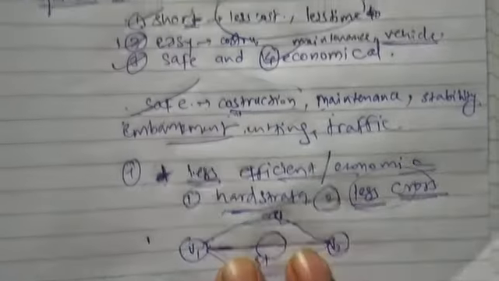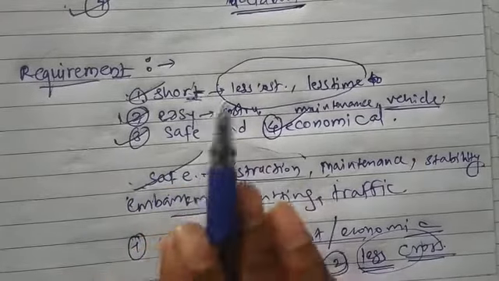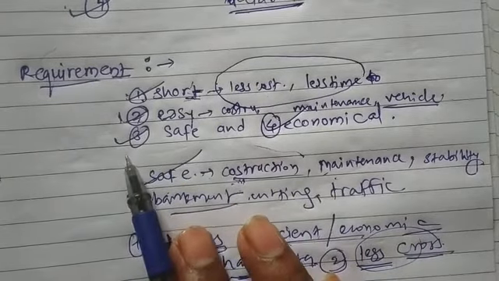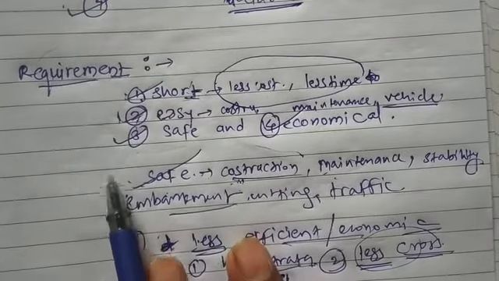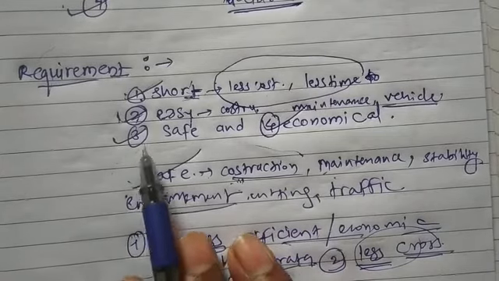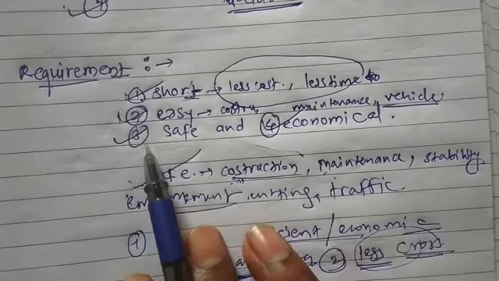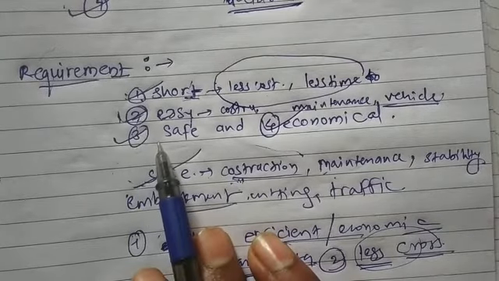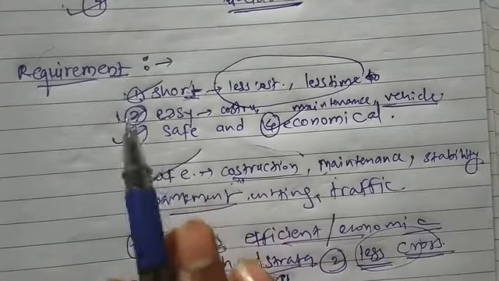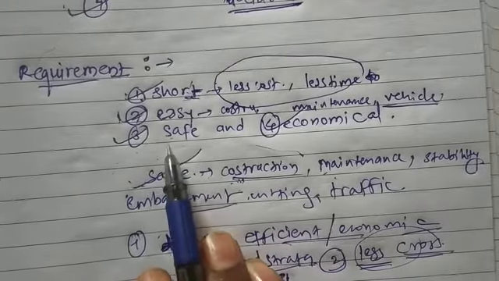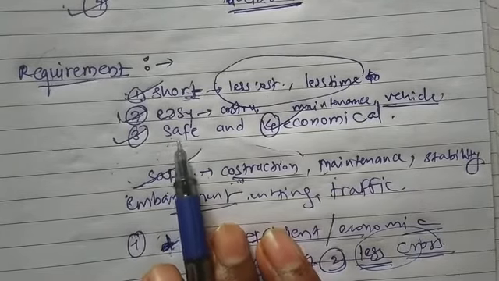Okay, so the second requirement, it should be easy according to construction, maintenance and vehicle operation. Third one is it should be safe for construction, again safe for maintenance, and it should be safe for traffic. We should also consider the safety of the alignment or road according to natural disasters like landslides. We will check whether it requires any retaining wall on the sides or not.